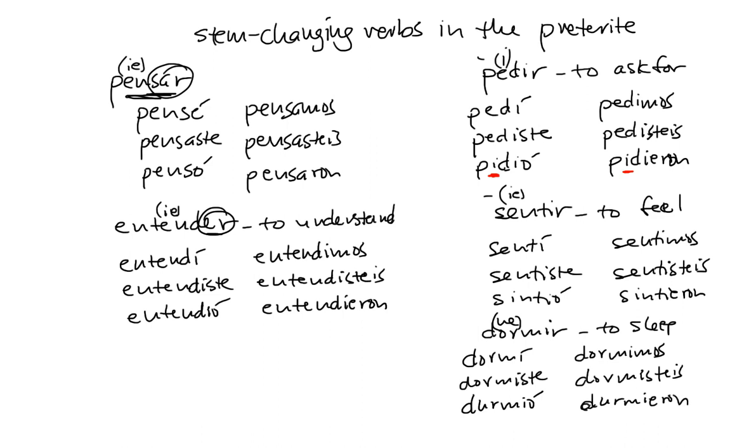Okay? So those are the irregularities that we have with stem changing verbs in the preterite. Only stem changing IR verbs have an irregularity, and it's only in the third person form. Okay, third person singular and third person plural. Otherwise, stem changing verbs are regular in the preterite tense.